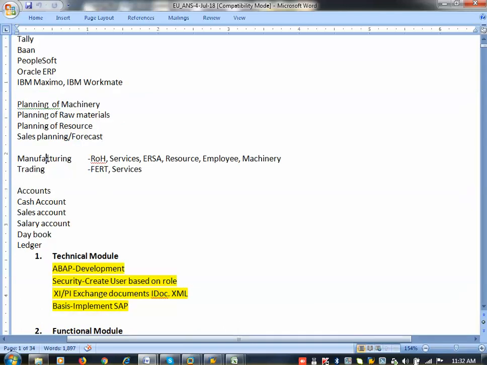Now, when you come to industry types, there are two types of industry or business available in real time. One is manufacturing, another one is trading. Manufacturing means a hotel is also a manufacturing company or manufacturing industry. They are cooking food, they are serving. So 100 meals will be supplied in a day, 1000 meals will be supplied in a day.